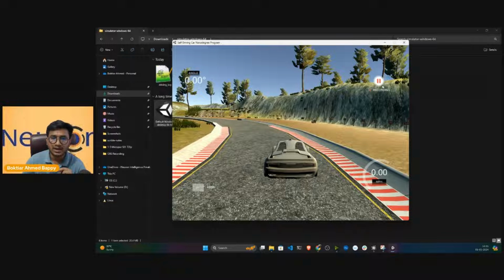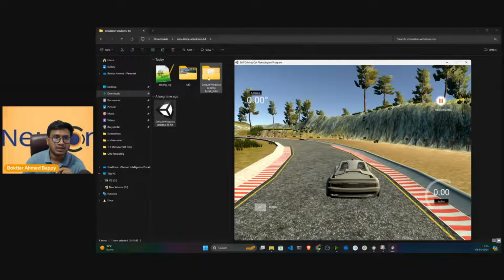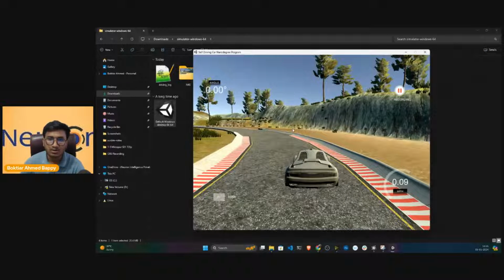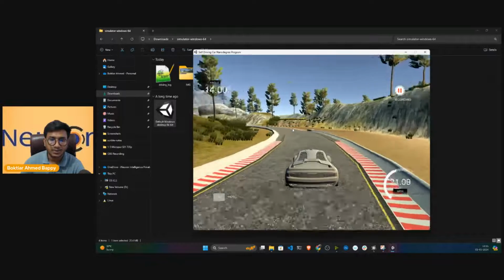Now see, recording has started and it has created one log file, that means a CSV file, and another is an image folder. Now if I drive this car, it will automatically collect the images.